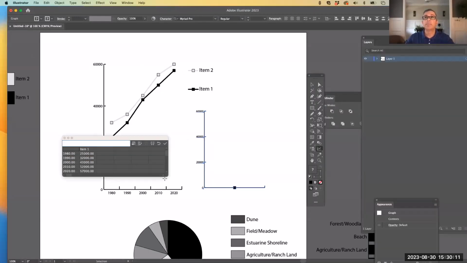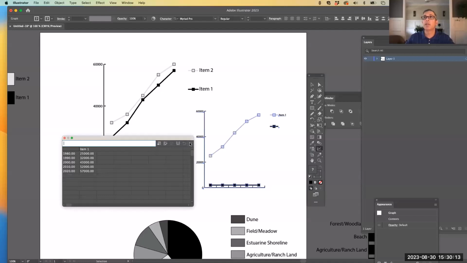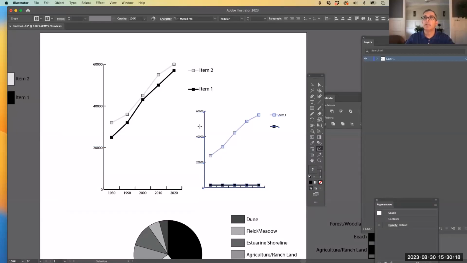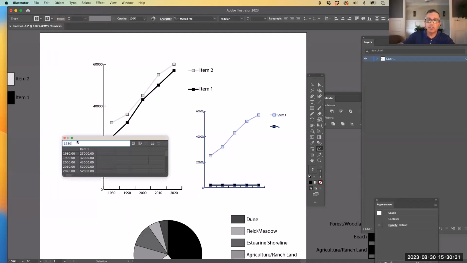So I'm going to paste that information in there, check mark it. Okay. And you'll see it's doing the same 0 to 60,000. It's not giving me the option of starting at the lowest number. I also have the years incorrect. So let's go ahead and change those.